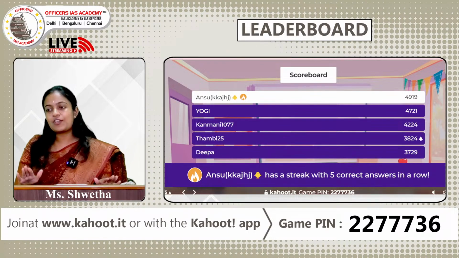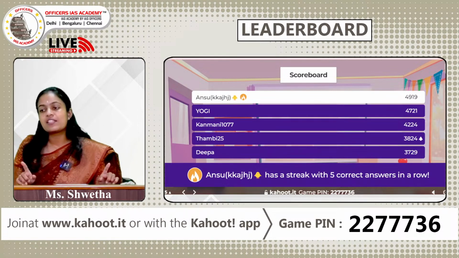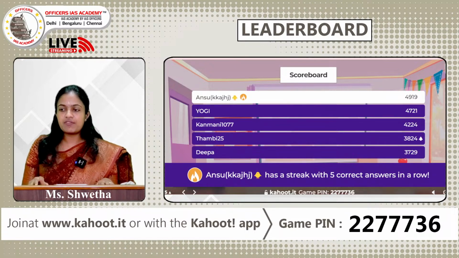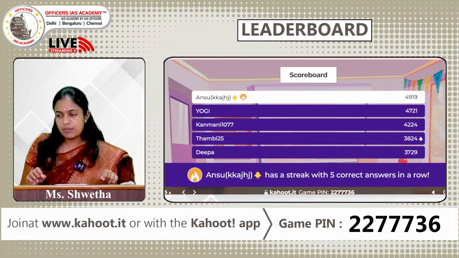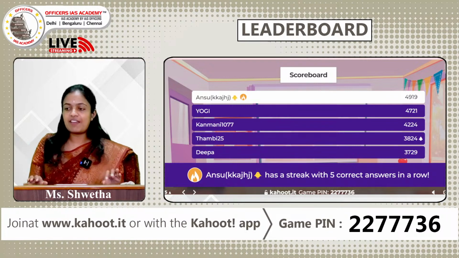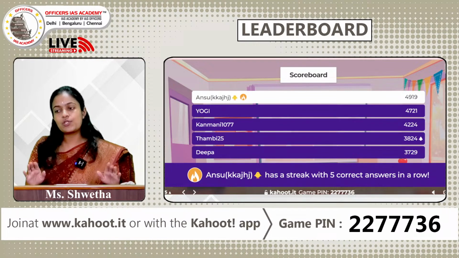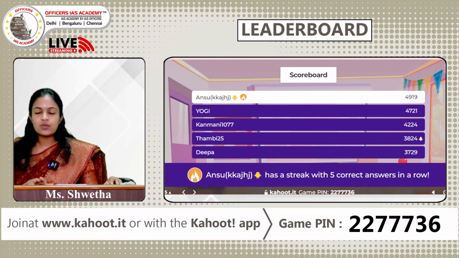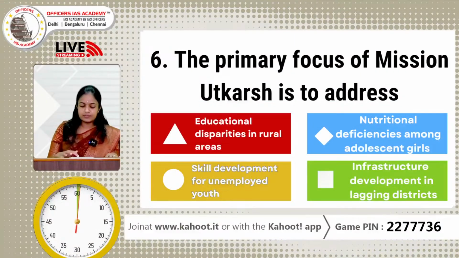Okay, Anshu is still on the first place, great going Anshu. She is followed by Yogi. On the third place we have Kanmani, on the fourth we have Thambi, and on the fifth place we have Deepa. Anshu, she is having a streak of 5 correct answers, and also she seems to be the person who answered it quickly, so great. Passing on to the sixth question for today.